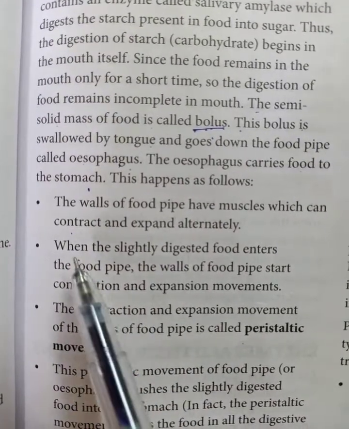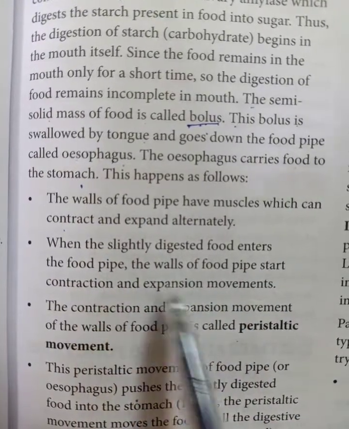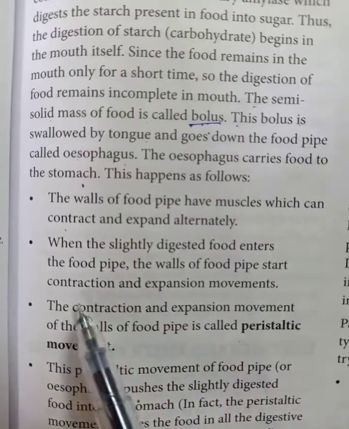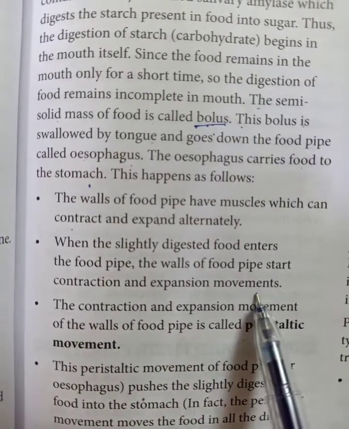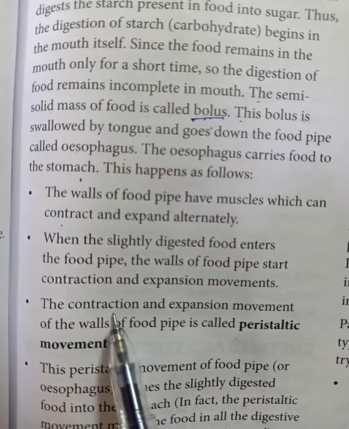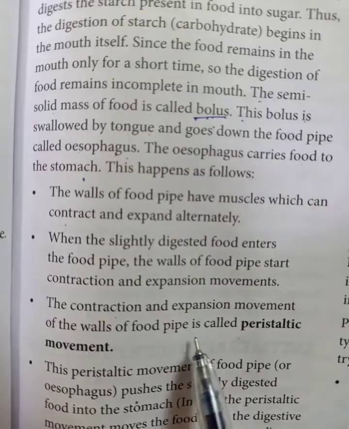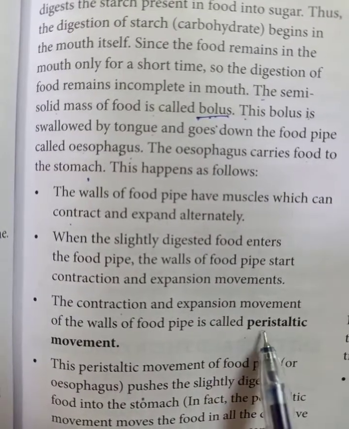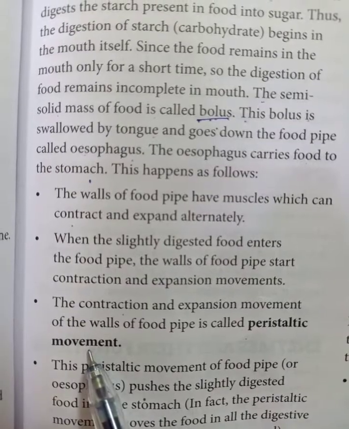When the slightly digested food enters the food pipe, the wall of the food pipe starts contraction and expansion movement. The contraction and expansion movement of the wall of the food pipe is called peristaltic movement. Very important.